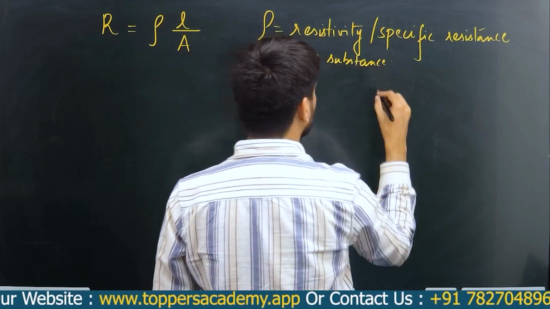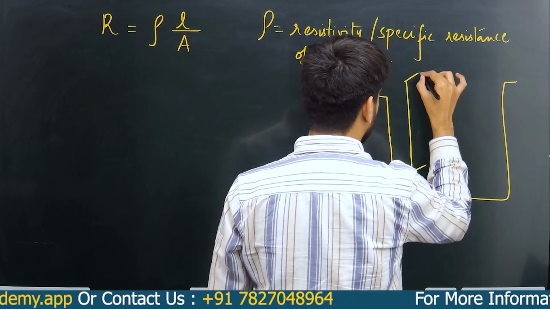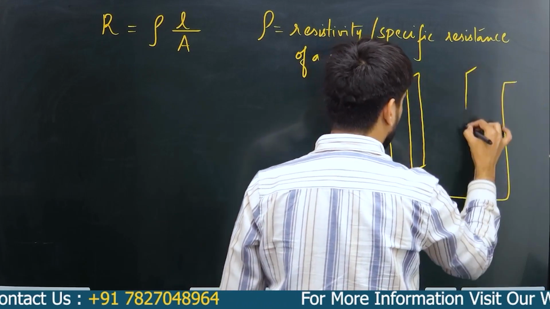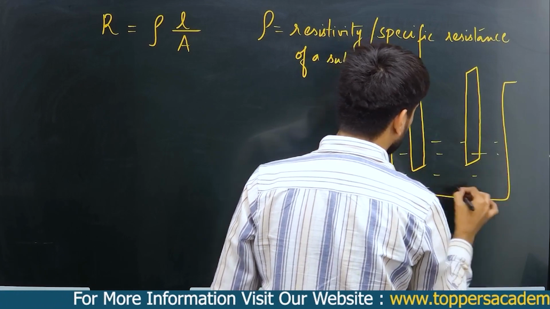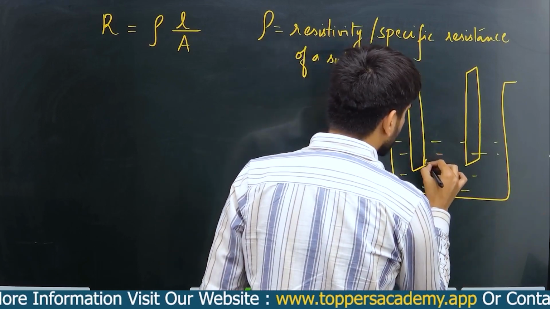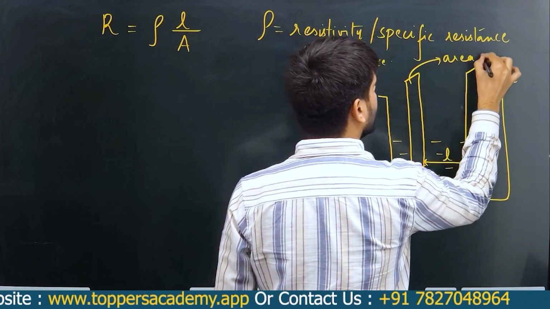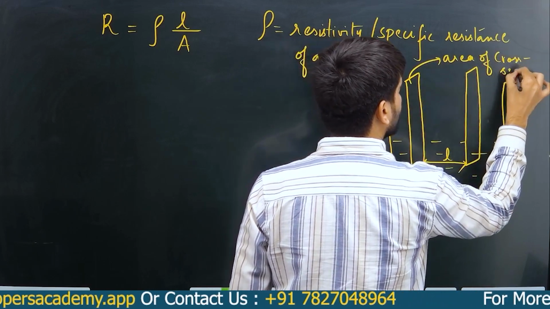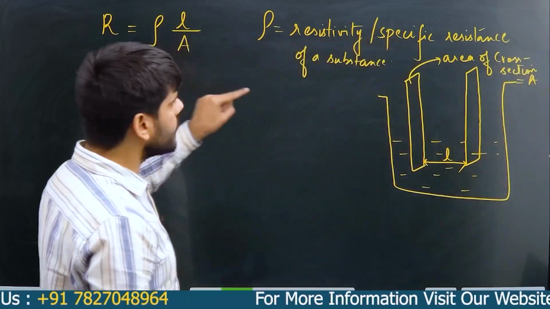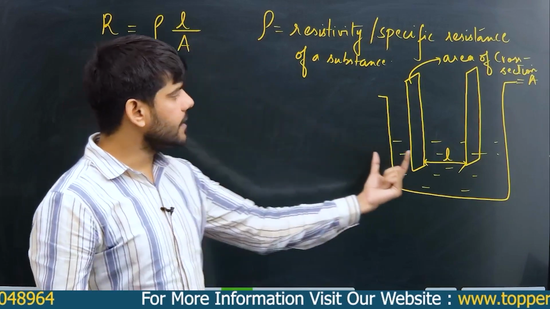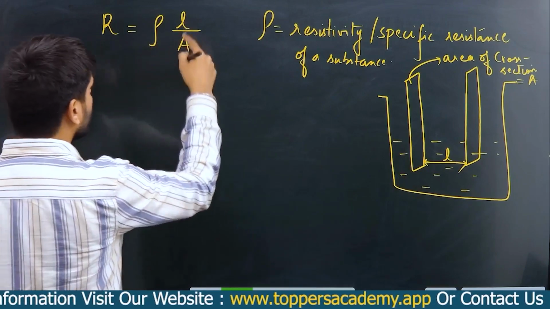For example, this is my electrolytic cell, and these are my electrodes, anode and cathode. This is the electrolytic solution. Let us say the distance between the electrodes is L, and the area of cross section is represented by A. So A is the area of cross section and L is the distance between the two electrodes. So R is equal to rho L by A.